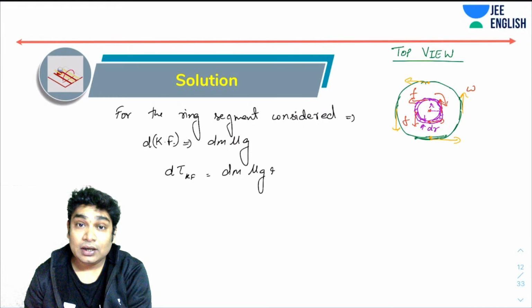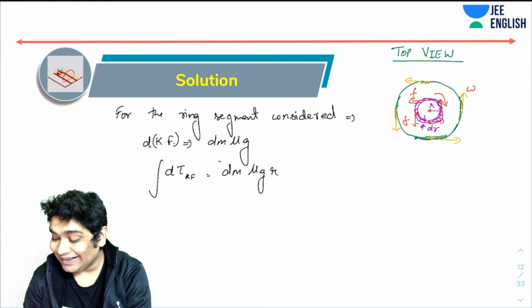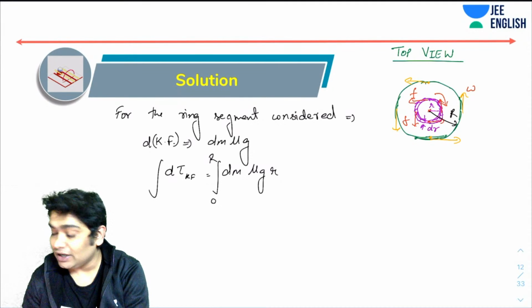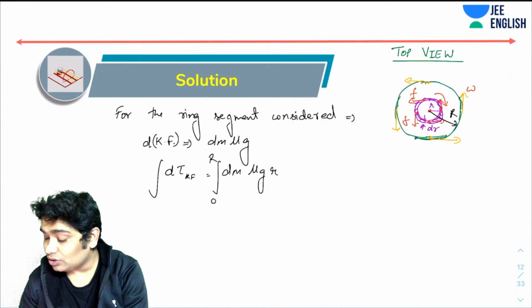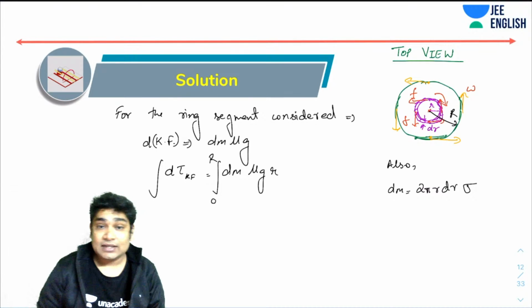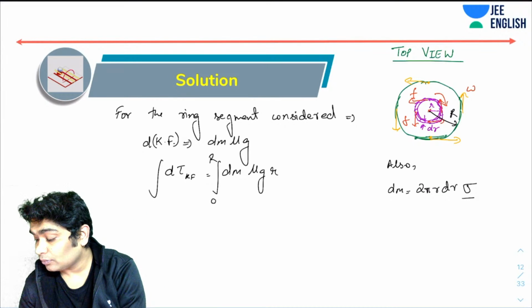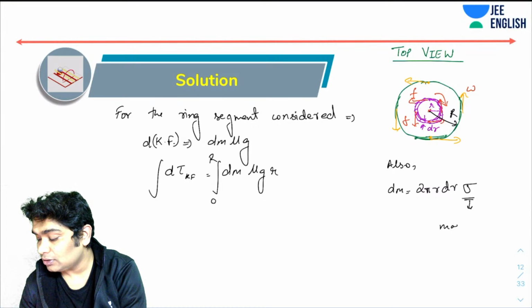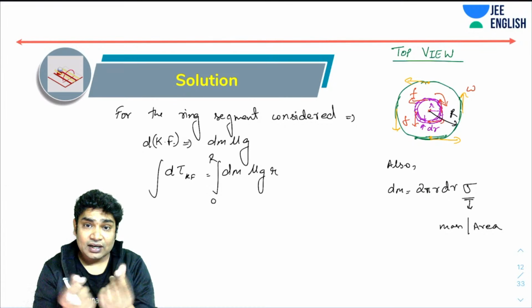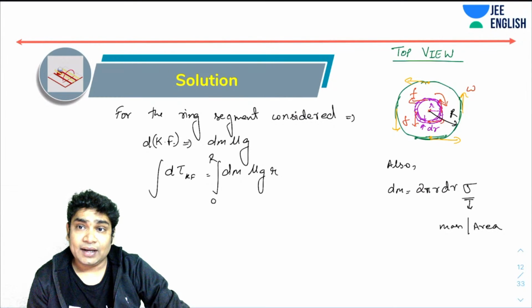Now to calculate the total torque, all I need to do is integrate this from 0 to capital R, where capital R is the total radius of the disk. Now also I will see that dm would be 2 pi r dr times sigma, where sigma is the mass per unit area. Okay, that is mass per unit area of this disk. So the area of the circular ring segment would be 2 pi r dr. 2 pi r dr into sigma would have been the mass. That is what dm is.